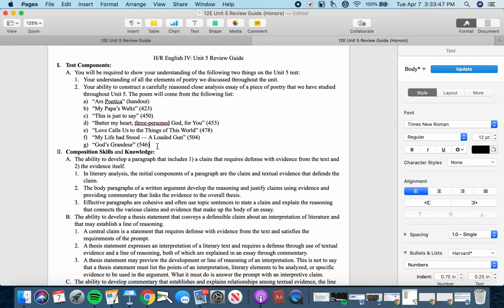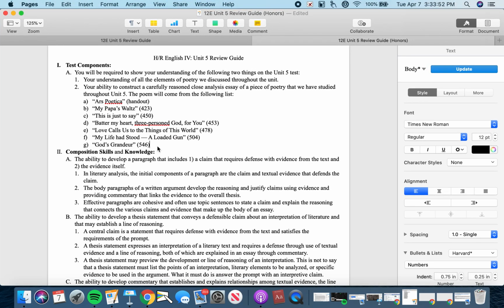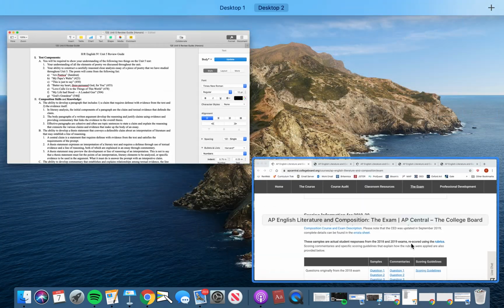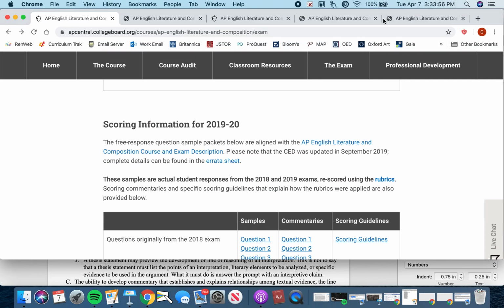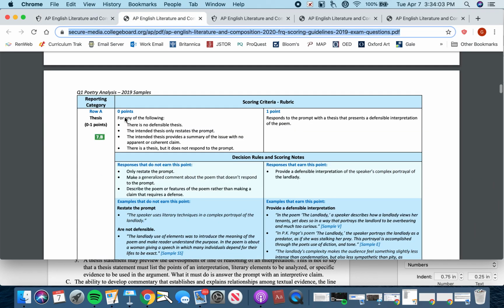But regardless of whether or not you're in the honors class or the AP class, I'm going to be using a similar rubric to evaluate your work, okay? And that rubric comes from the College Board, okay? So I want to look quickly at the rubric, the way that I'm going to score your essay, okay?